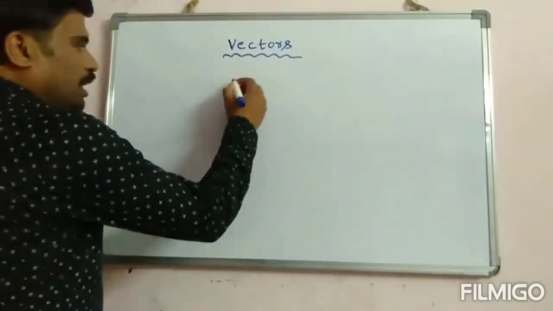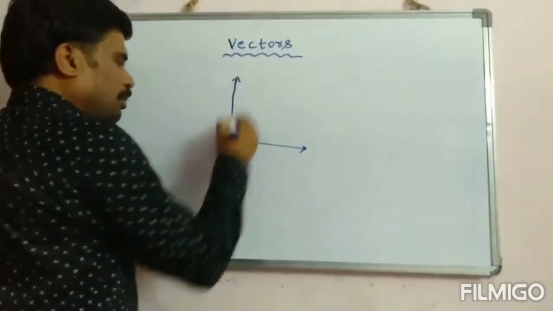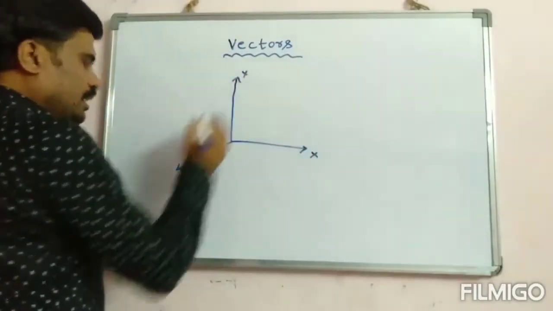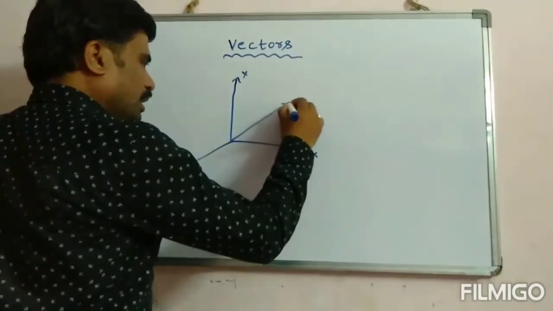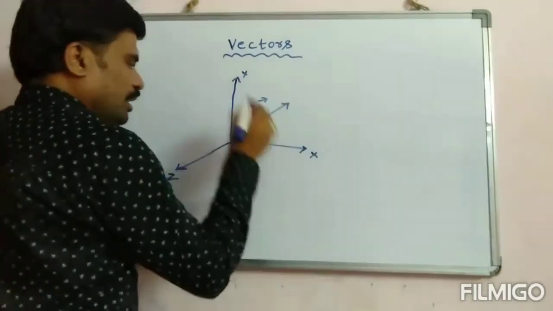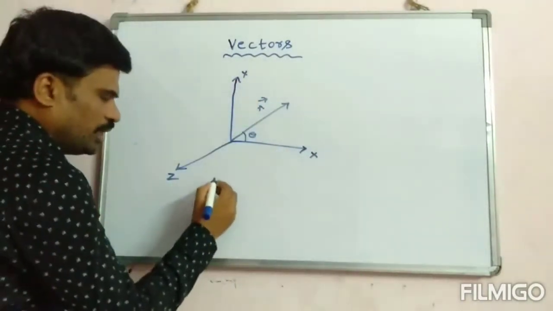Okay students, if the vector is resolved in three dimensions, that is along the x-axis, y-axis and z-axis, let us suppose a vector A is there and it is making some angle theta with the x-axis. Then how can we represent this? Very simple.